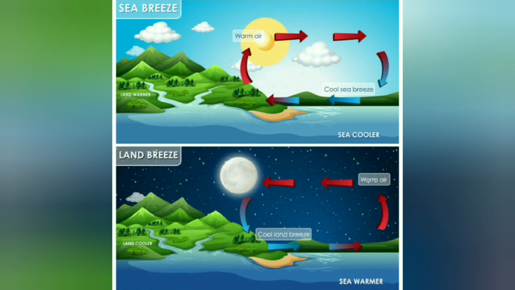And during the night time, exactly the opposite happens. Land heats up early and also it loses heat fast. Water heats up slowly and loses heat slowly, and warm air from the sea rises and cool air from the land moves to the sea, or water, to take its place. Here in the land breeze, what happened? The cool air from the land moves towards the water in the night time. And this is called land breeze.